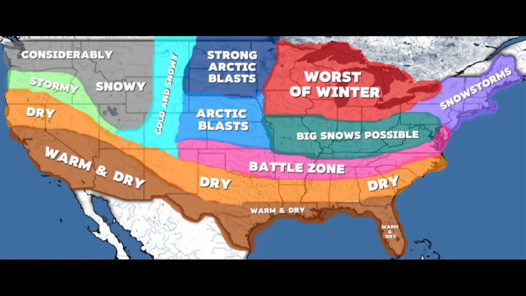For our light blue section, cold and snowy conditions are expected. The southern flank of this section will likely see only mountain snow, but everywhere else should see plenty of snow given the colder temperatures and above-average precipitation. The northern flank of this section will be favorable for blizzards this year given the northern storm tracks that are expected.